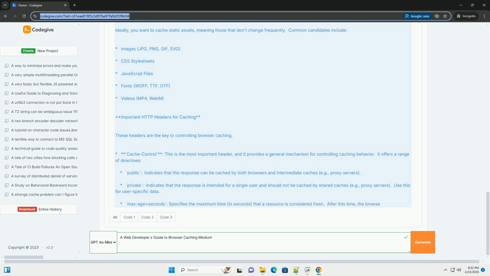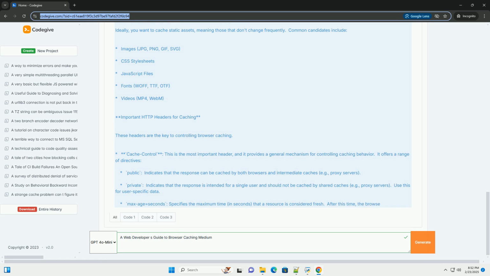If validation fails, the cache must return an error, 504 Gateway Timeout. immutable indicates that the resource will not change for the lifetime of the cache. This is particularly useful for assets with version numbers in their file names. stale-while-revalidate, the cache can return a stale response while it revalidates in the background. Expires specifies the date and time after which the response is considered stale. This is an older header, and Cache-Control max-age is generally preferred because it's more flexible and relative to the request time.